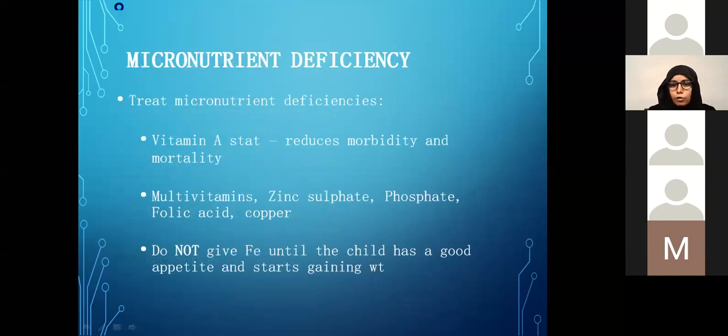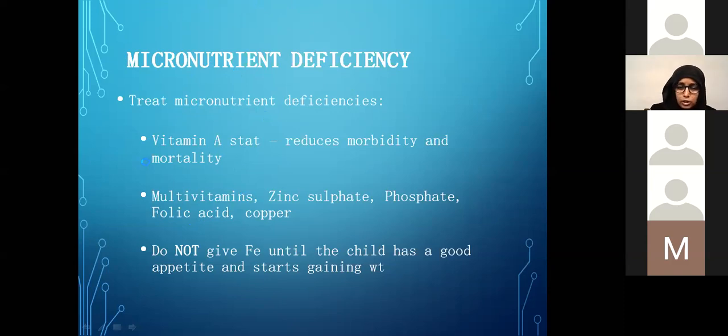We always have to keep in mind that anyone who has deficiency in macronutrients will also have some deficiencies in the micronutrient categories as well. So whenever we are evaluating them, we look for the signs of micronutrient deficiency as we talked about in the clinical features, and we start them on the vitamins if we find any.